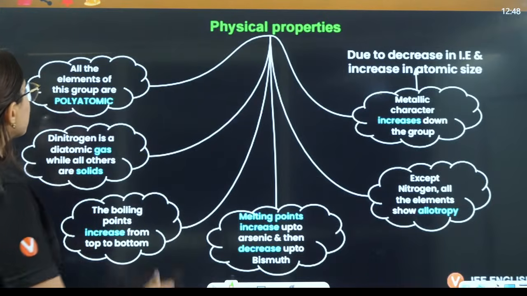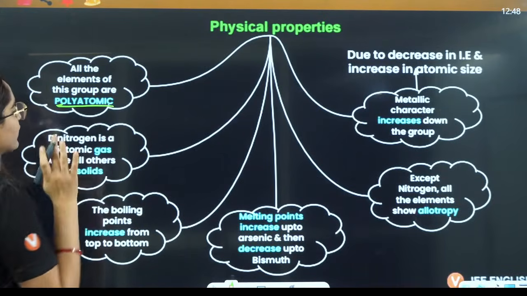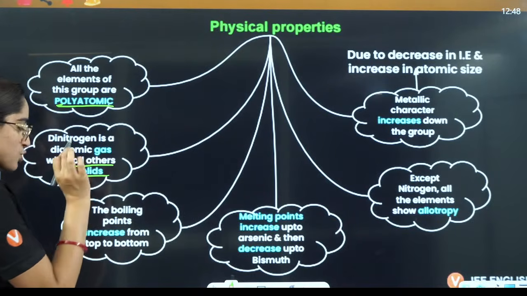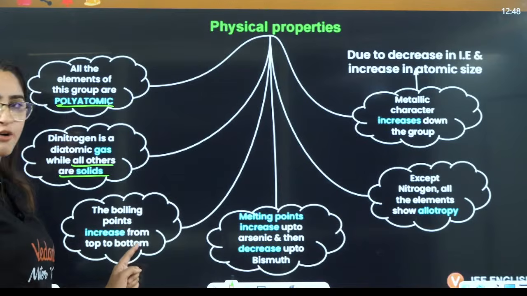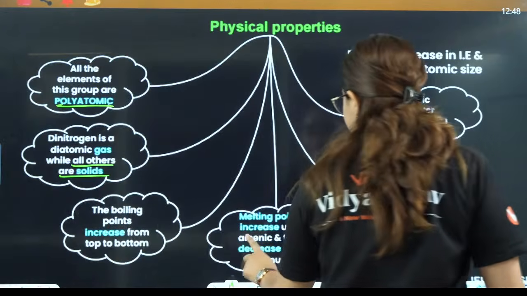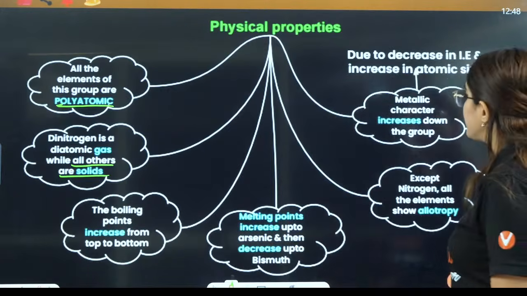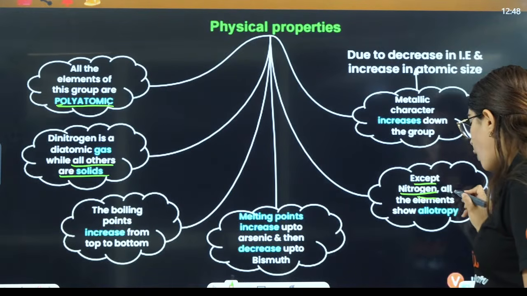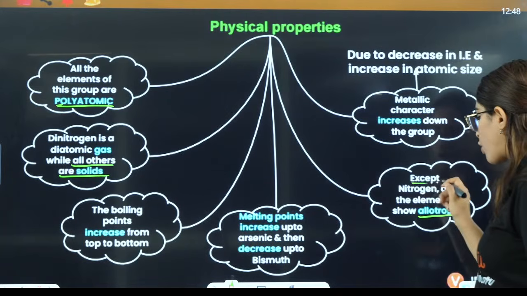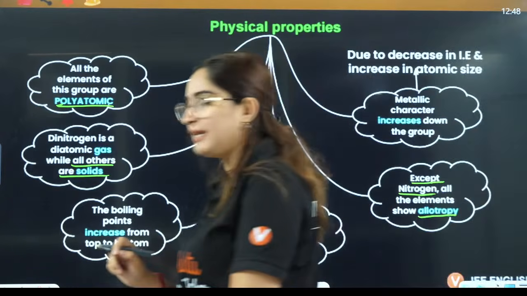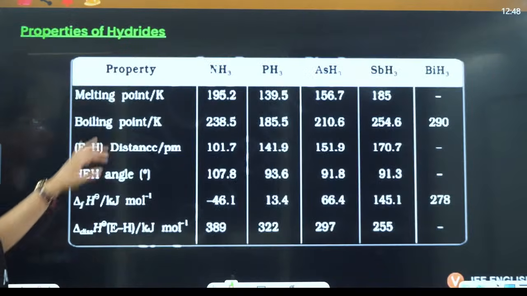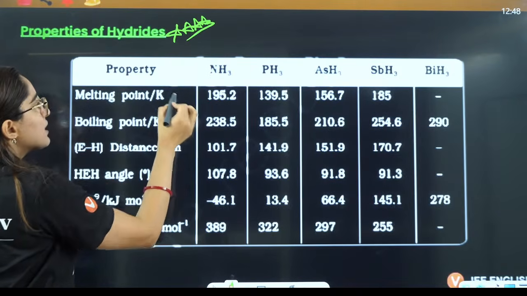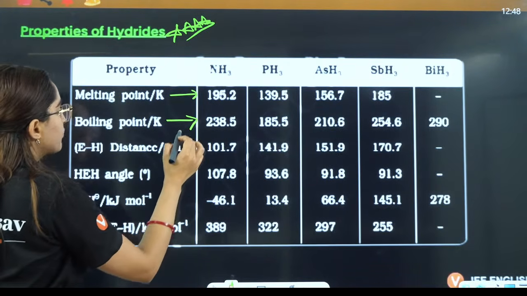Now physical properties: all the elements are polyatomic here. Dinitrogen is a diatomic gas while all others are solids. Boiling point increases from top to bottom. Melting point increases up to arsenic, then decreases up to bismuth. Metallic character increases down the group. Except nitrogen, all other elements show allotropy. Nitrogen will not show any kind of allotropic behavior here. Next is hydrides. They ask you a lot of questions based on the melting point order, boiling point order.